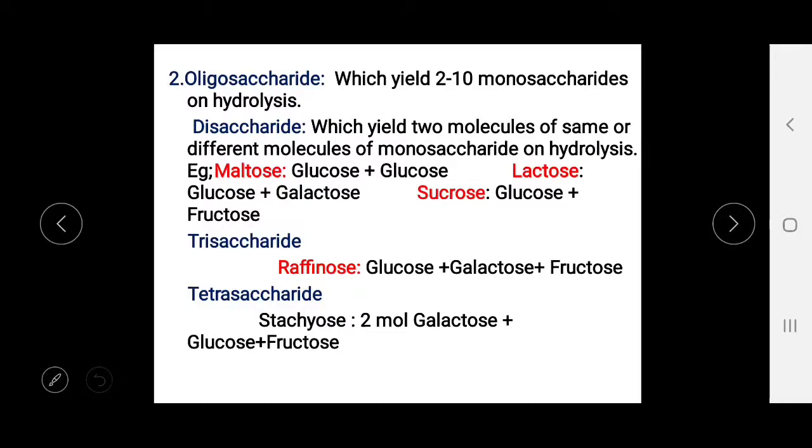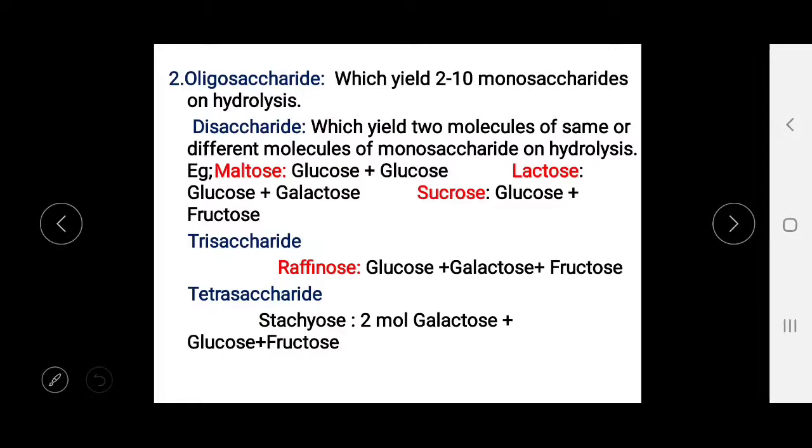The example is maltose, which forms from glucose plus glucose. Then lactose is formed by 2 units, glucose and galactose, and sucrose is formed from glucose and fructose.